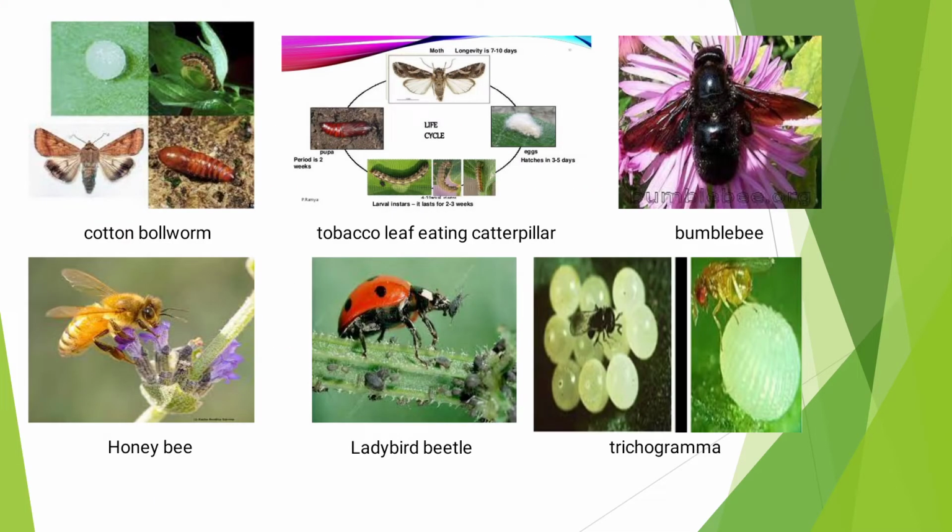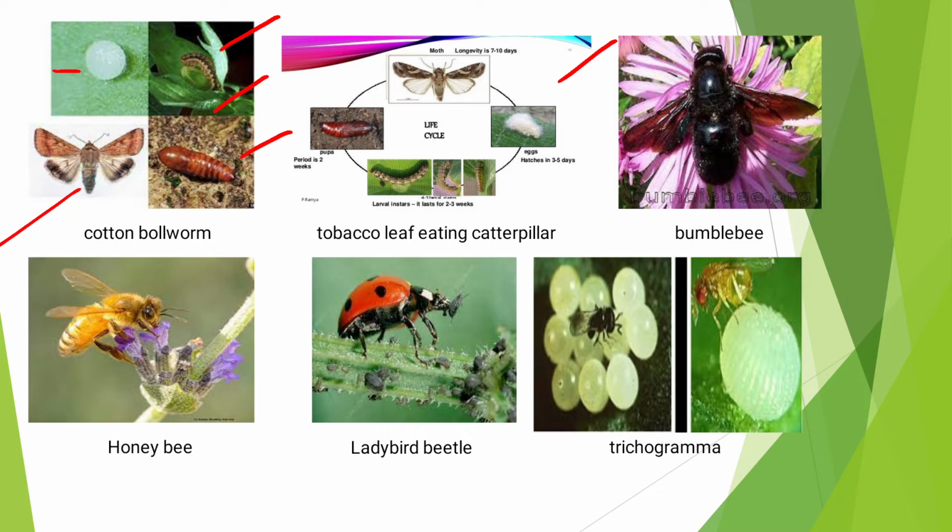So this is the cotton bollworm, the herbivorous insect from the first point. This is the eggs, the larva or caterpillar. After that, the larva becomes pupa, and moths or butterflies emerge. After that, the tobacco leaf eating caterpillar. All insects have stages like this: eggs, caterpillars, then the pupation stage and the adult stage.